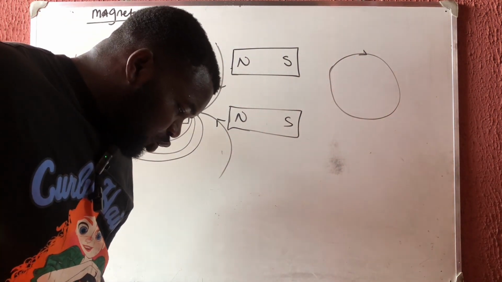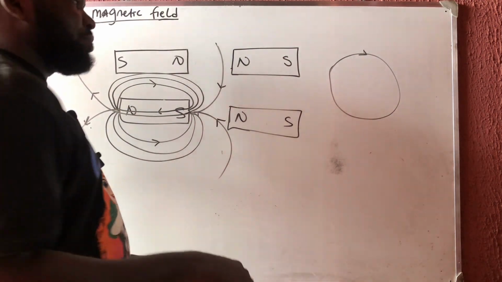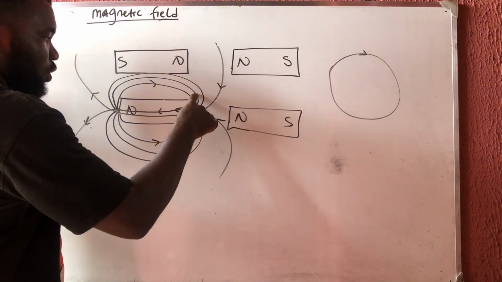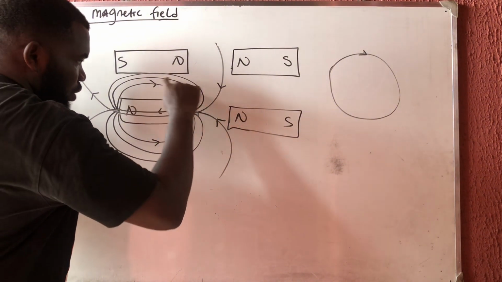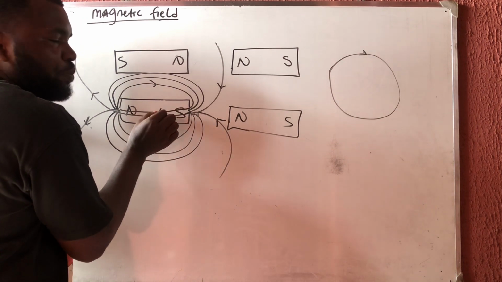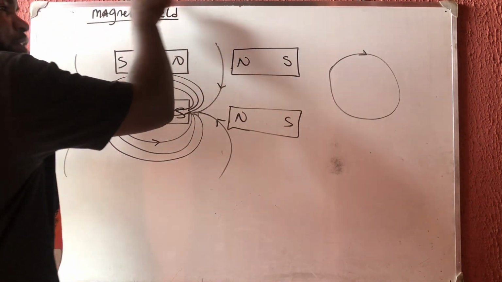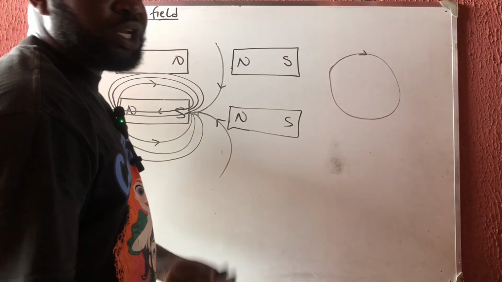Okay, then the next thing you need to know is that magnetic field lines do not intersect. That's what I said before. If this one is moving from the north to the south and this one is equally moving from the north to the south inside here, there would be an intersection. Okay, they don't intersect, they move the same way.